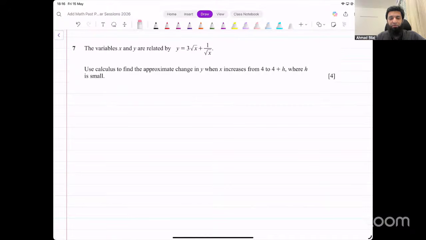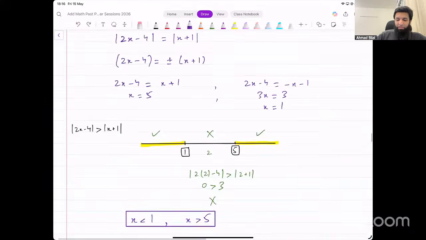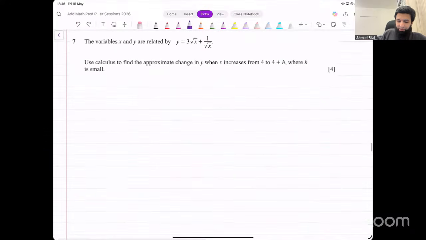How do we do such problems involving approximate change? First of all, find the derivative of this function, and then we'll see. Find the derivative of that function, write it in the proper form. In the power form, 3 under root x, we can write that as 3x raised to the power 1 over 2. And then 1 over under root x, we can write that as x power negative 1 over 2.